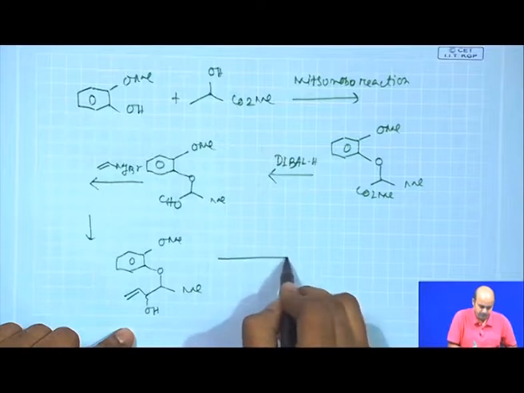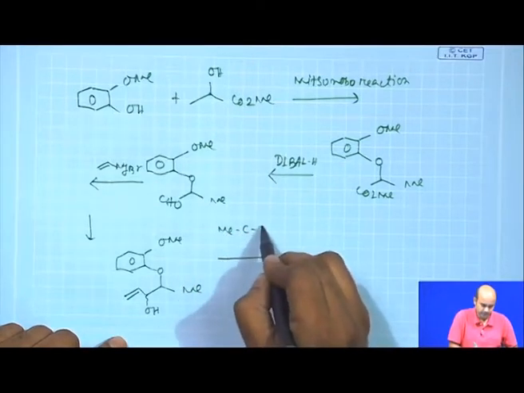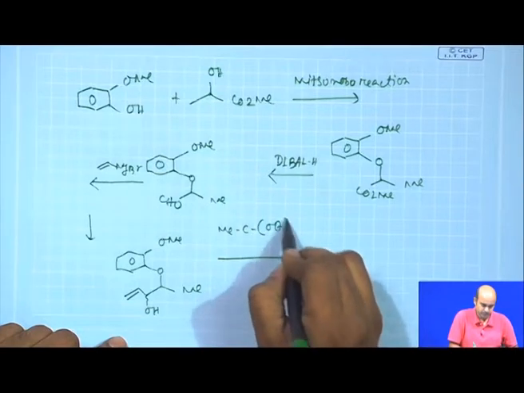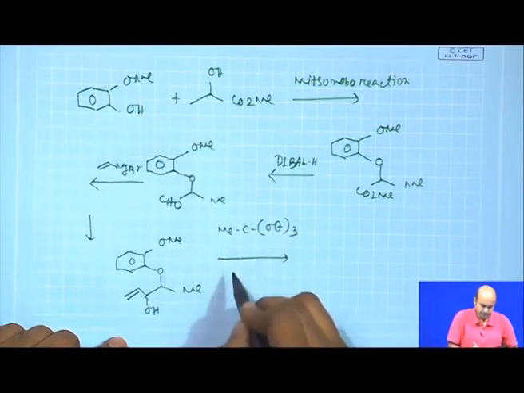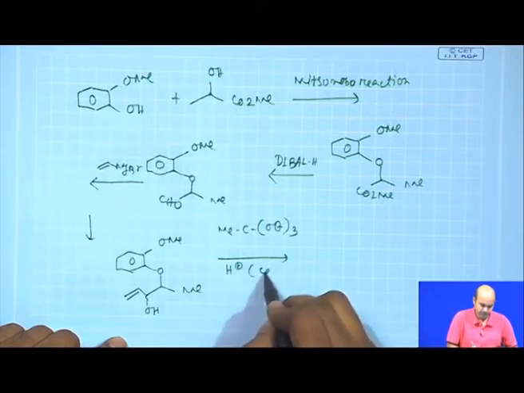So, now you subject this compound to Johnson-Claisen, which means you need trimethyl orthoacetate in the presence of an acid catalyst, I say acid catalyst.